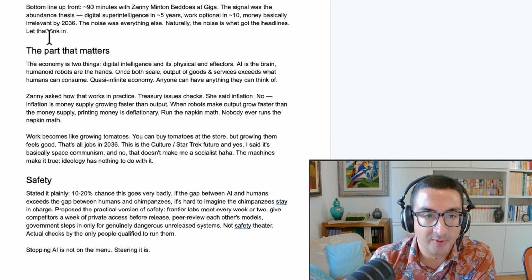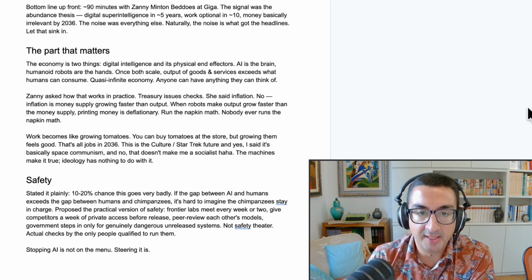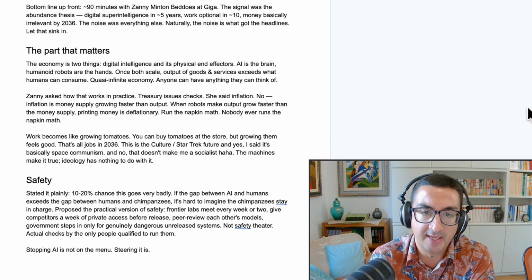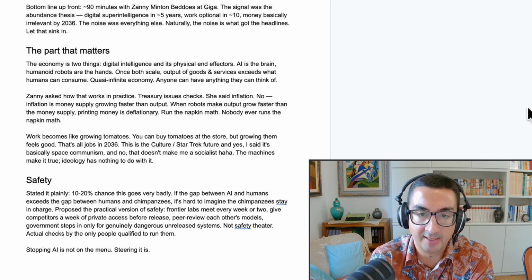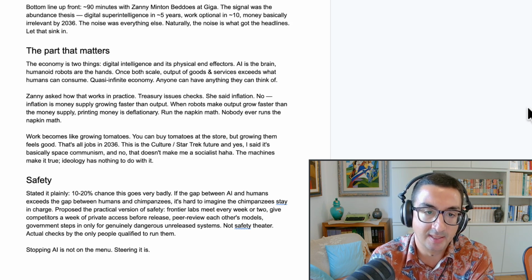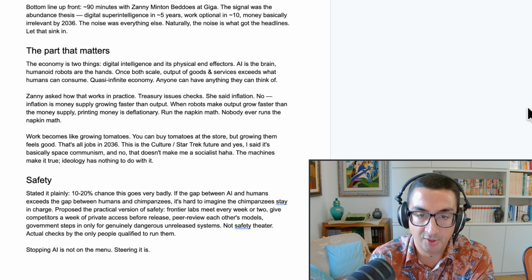The part that matters, the Economist who thinks, digital intelligence and its physical effectors. AI is the brain, humanoid robots are the hands. Once above scale, output of goods and services exceeds what humans can consume, quasi-infinite economy. Anyone can have anything they can think of. The interviewer asked how that works in practice, treasury issues checks, she said inflation. No, inflation is money supply growing faster than output. When robots make output grow faster than the money supply, printing money is deflationary. Run the napkin math. Nobody ever runs the napkin math.